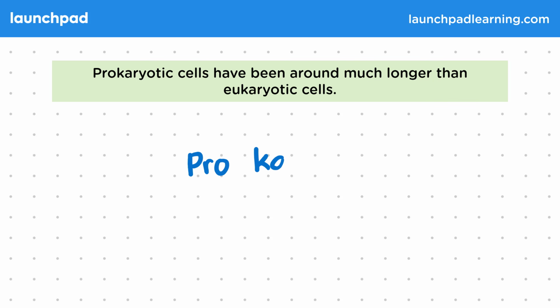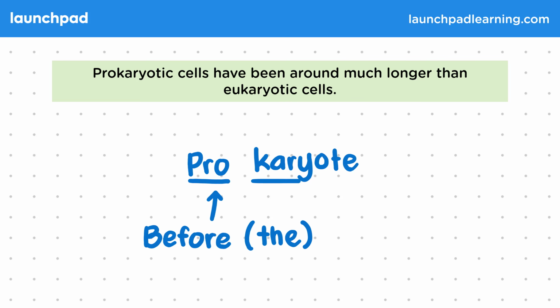Here's a nice memory device to help you remember the word prokaryote. You won't be tested on it. So the word prokaryotic comes from the combination of two Greek words and literally means before the nucleus. So eukaryotes have a nucleus, but prokaryotes, which have been around longer, don't have a nucleus.